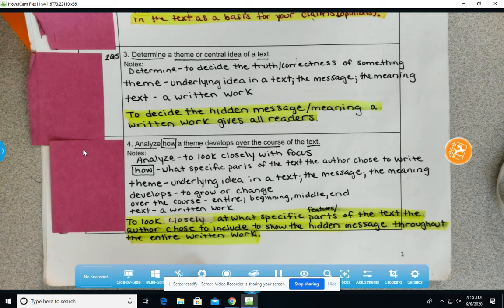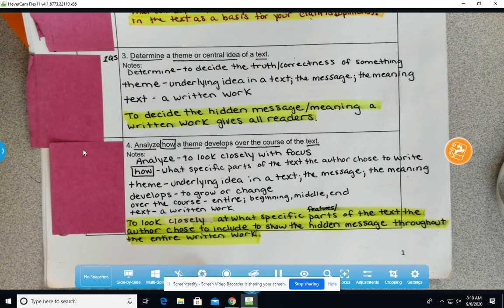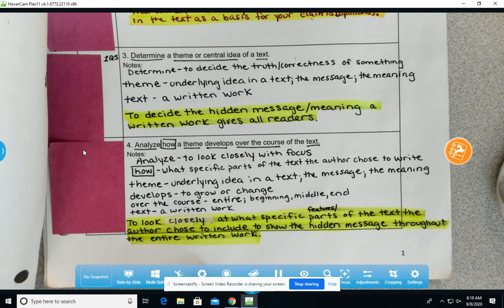The learning targets are to determine the theme or central idea of the text and to analyze how it develops over the course of the text. A theme is that big message that the author embeds in the text through the experiences and the lessons learned by the characters.